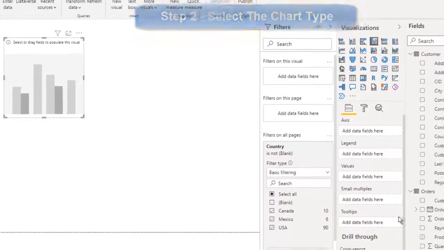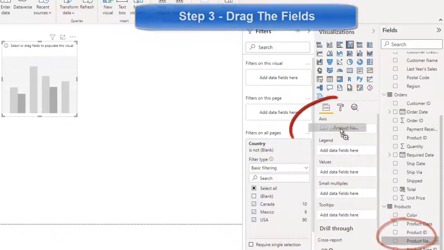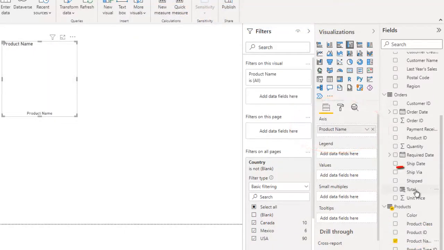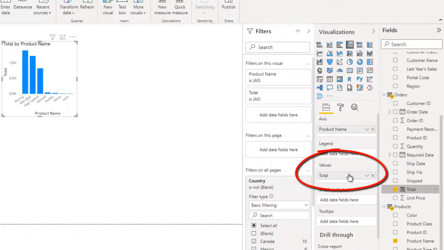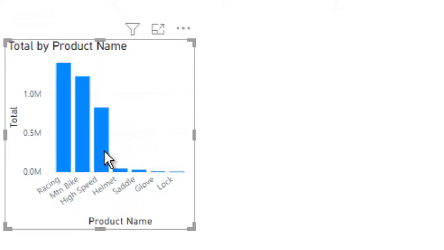In this case, we're going to be putting the product name in the axis, and we're going to be putting the total in the values bucket. And you can see how we've got the helmet and saddles and racing bikes are all on the same chart.